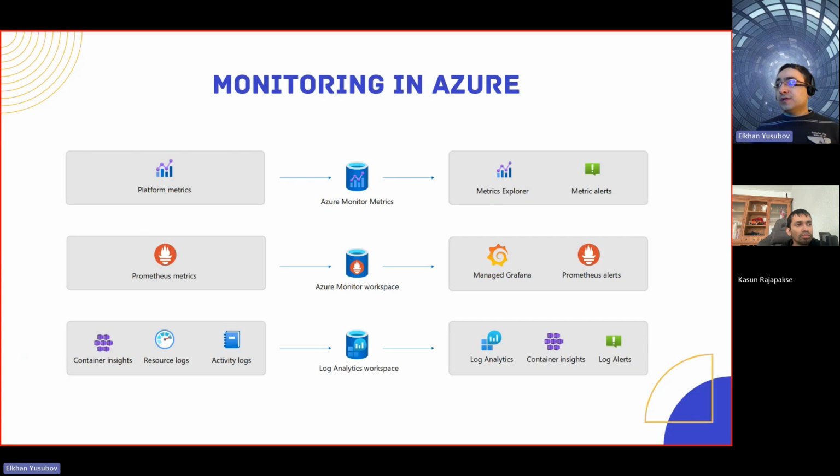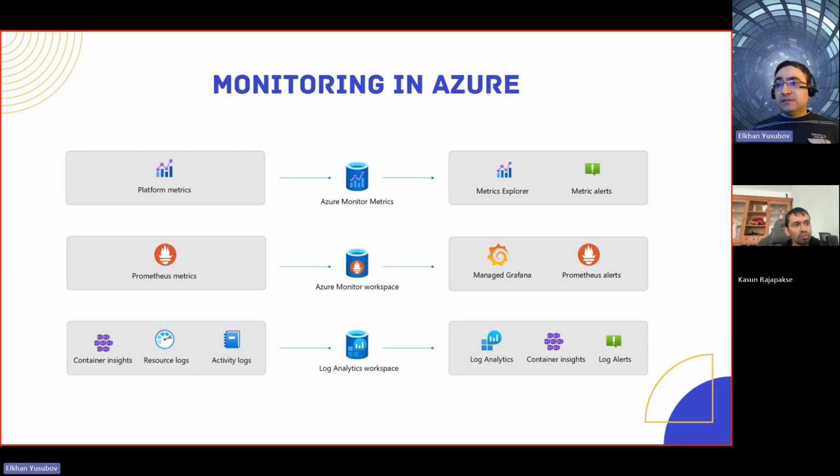So once you have this log analytic workspace with the activities, logs and traces, you can use those log alerts that we talked about. It's part of this Azure Monitoring Service. Then you have log analytics itself, creating the dashboards, looking at those workbooks that Kasun mentioned, they are part of it. And then you have specific insights under the Azure Monitor for AKS. You have specific insights into containers that give you more details about what's happening in your environment. Is there any issues? What are the failures? Overall, what's the health state of your services that you are running?